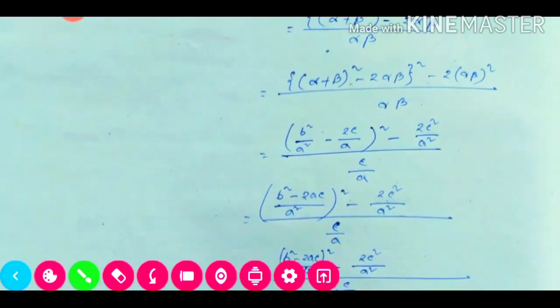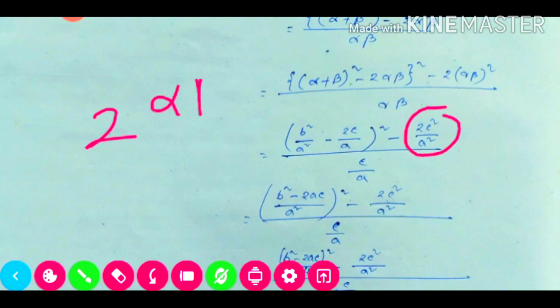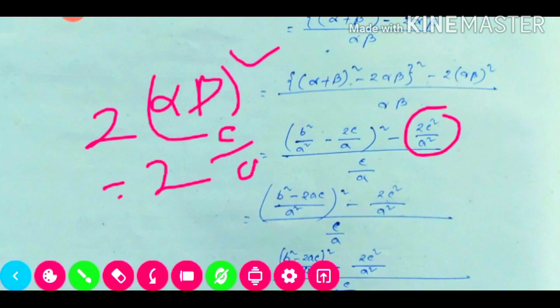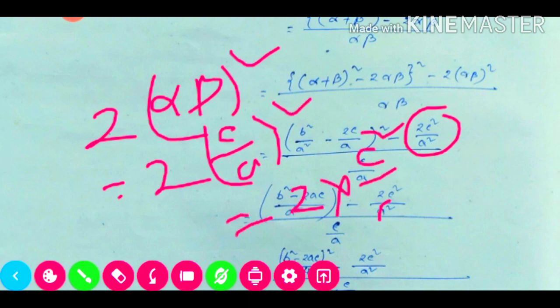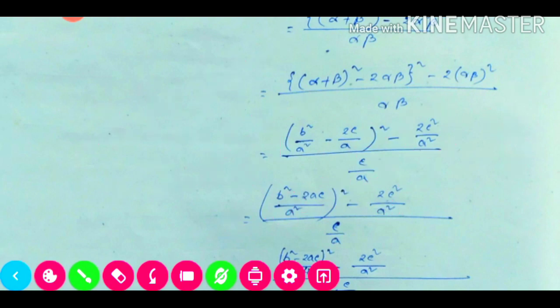If we put the values, then we are getting b square divided by a square minus 2c divided by a whole square minus 2c square divided by a square. How did 2c square by a square become this one? Because 2 into alpha beta whole square. So the alpha beta value is equal to c by a, and whole square. So it will be 2 into c square by a square. Then we are multiplying this one, it will be 2c square divided by a square, because here it is our whole square, so it will be square. So 2c square divided by a square.